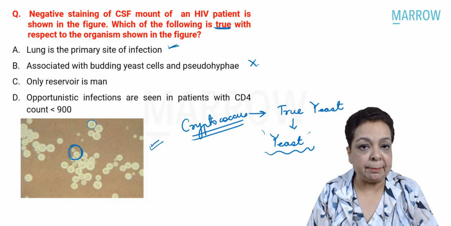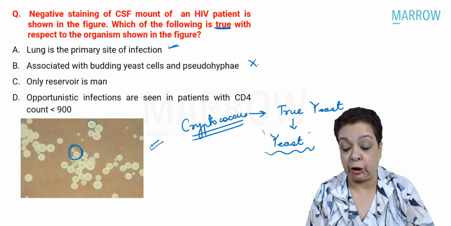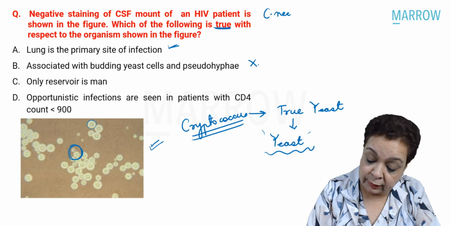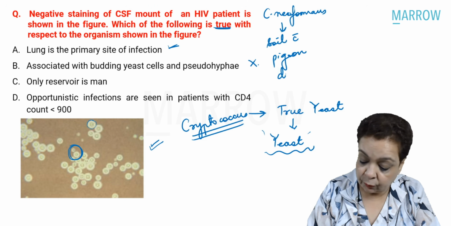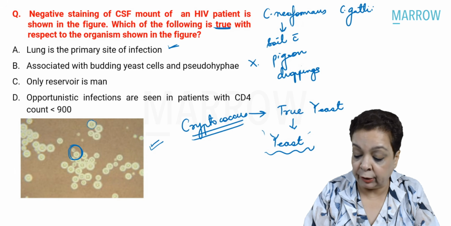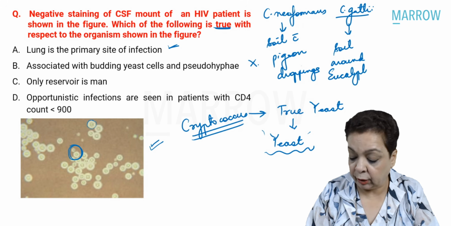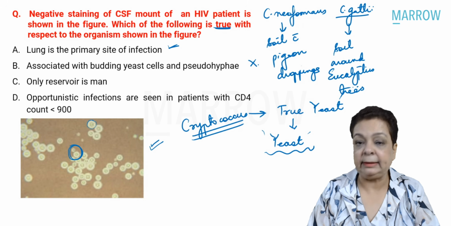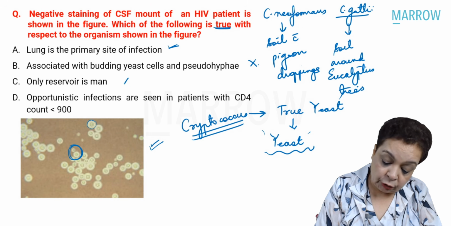Only reservoir is man. Man is not the reservoir. Environment is the reservoir for most fungi. For Cryptococcus neoformans, what is the reservoir? It is soil contaminated with pigeon droppings. And what about the other species, Cryptococcus gattii? What is the reservoir? It is again soil, but that around eucalyptus trees. So that's the environmental reservoir for the pathogenic cryptococcal species, right? So this is also incorrect.